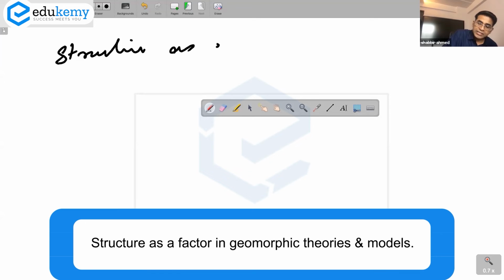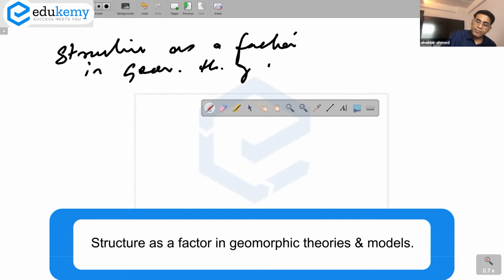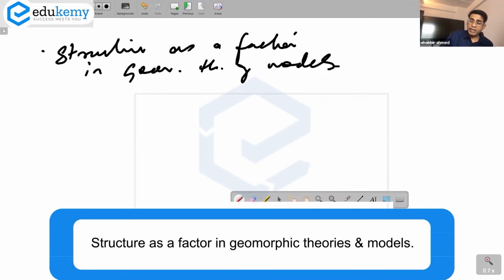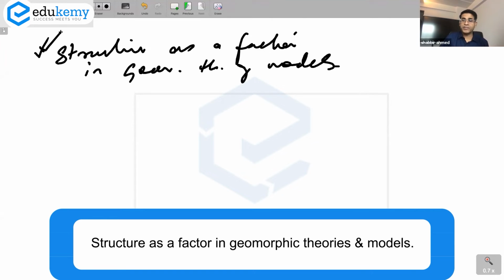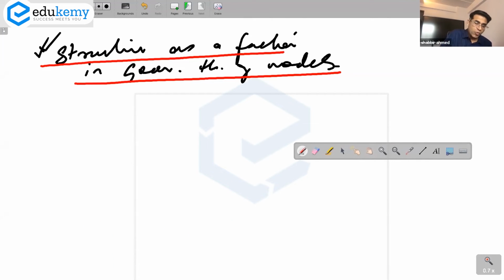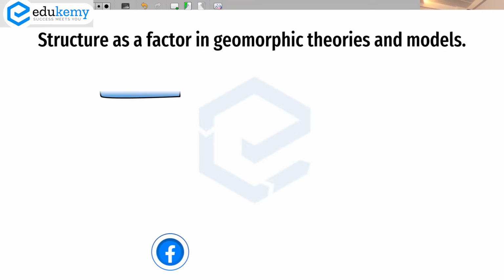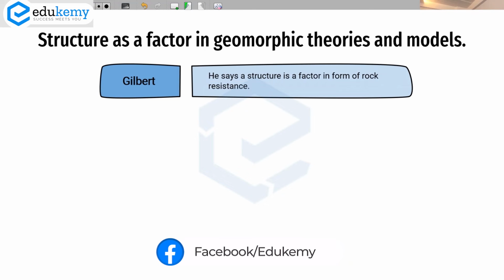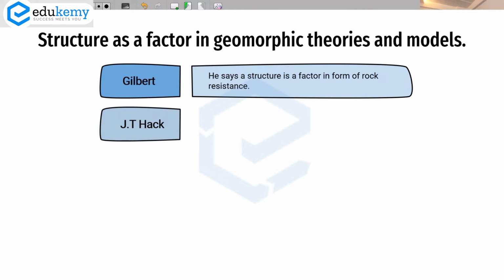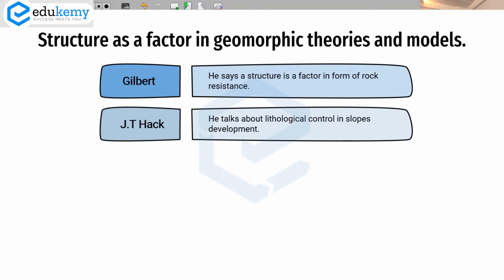Structure as a factor in geomorphic theories and models. Now, this is something which is not mentioned in these pages, but add this as a part of 1 or 2 good paragraphs. So mention 3-4 names. One name you can mention is G.K. Gilbert. He says structure is a factor in the form of rock resistance. So Gilbert talks about structure. Then we have J.T. Hack.